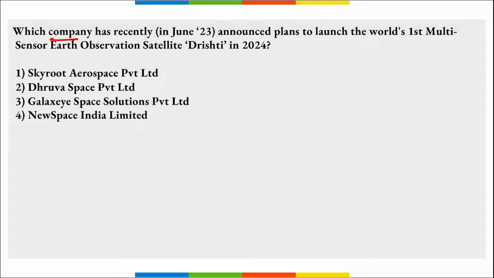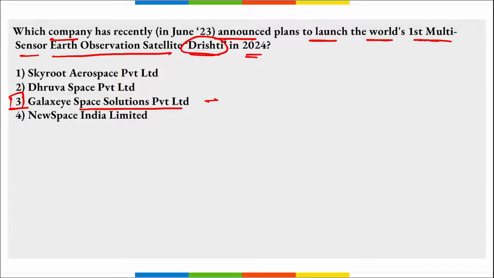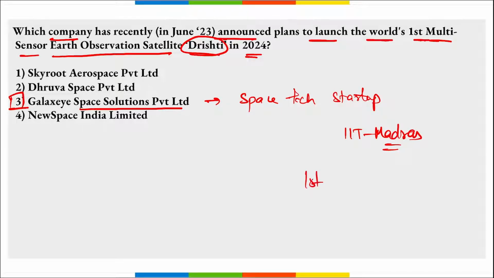Next, which company has recently announced plans to launch the world's first multi-sensor Earth observation satellite, Drishti, in 2024? It is your Galaxy Space Solutions Private Limited, right? This is a space tech startup that was incubated by IIT Madras, and they are developing the world's first multi-sensor Earth observation satellite by the name Drishti. Correct?